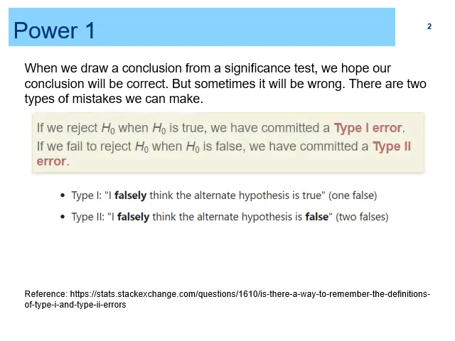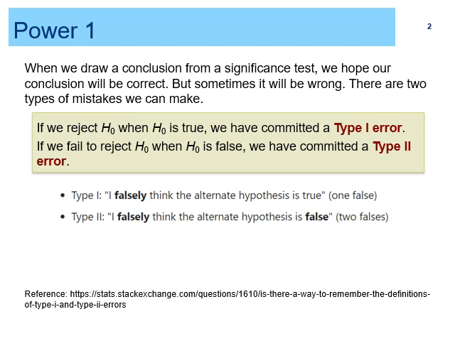First is, we reject the null hypothesis when the null hypothesis is true. So we have committed a type 1 error. If we fail to reject the null hypothesis when the null hypothesis is false, we have committed a type 2 error.